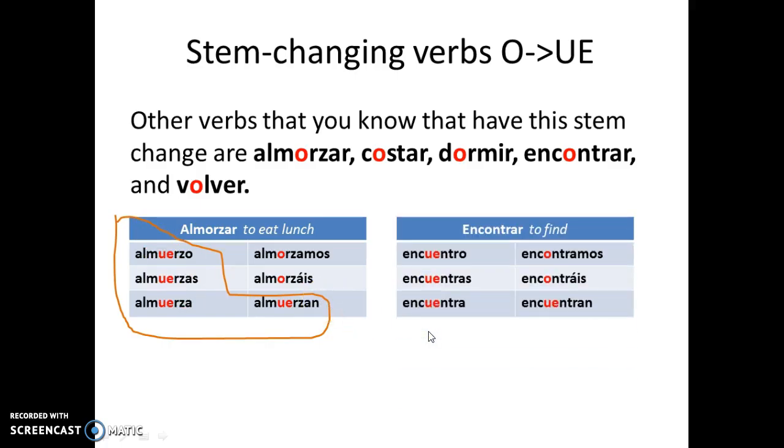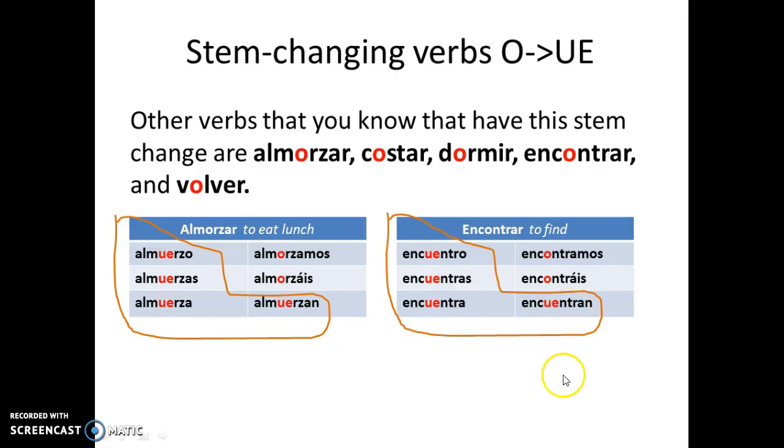Encontrar means to find. The O from the root changes to a UE in the conjugation, so that the conjugation sounds like this. Encuentro, encuentras, encuentra, encontramos, encontráis, encuentran. And there's your boot, la bota. The O changes to UE in the first, second, and third person singular, and the third person plural.